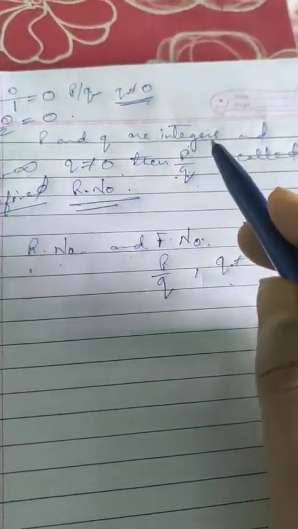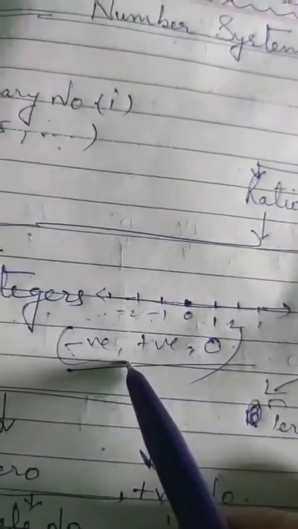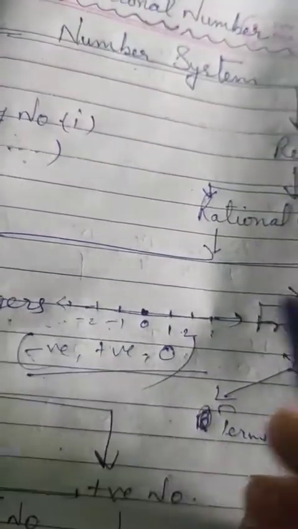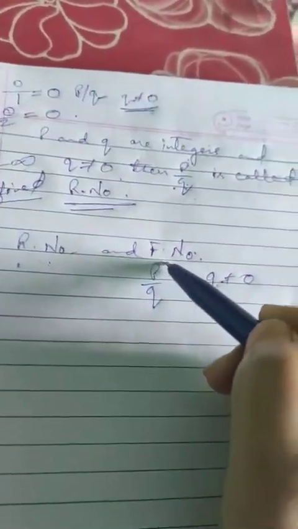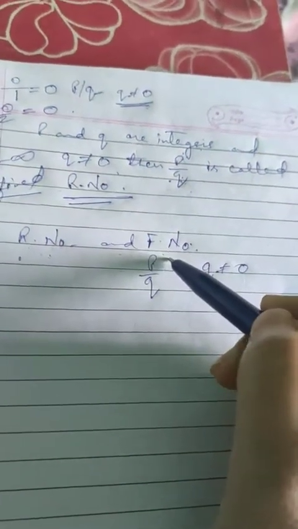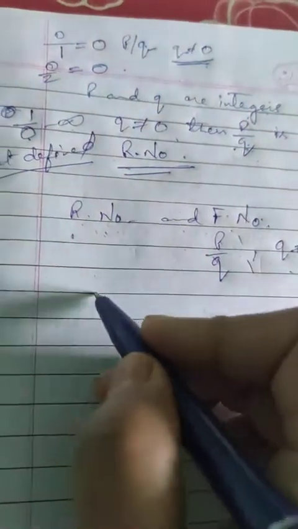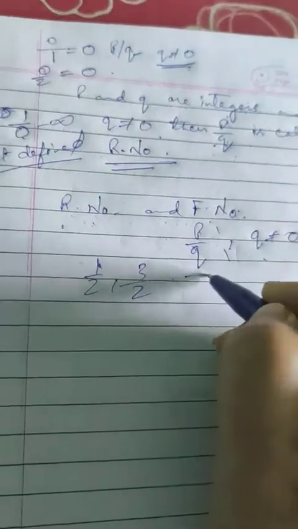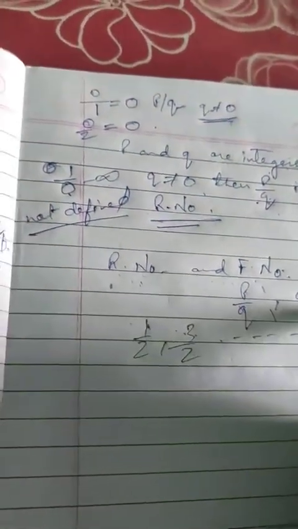In fractions only positive integers are used, but in rational numbers positive, negative and 0, all can be included. So a rational number cannot always be a fractional number, but a fractional number can be a rational number. Understood? Because in a fractional number p by q is always positive, like 1 by 2, 3 by 2. It always goes in positive numbers only. Clear?